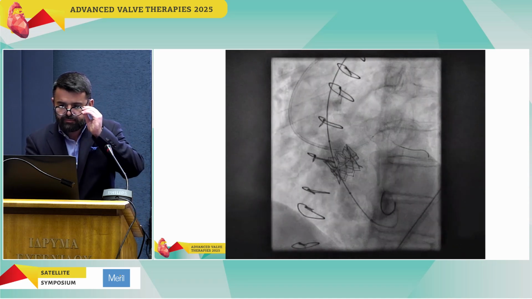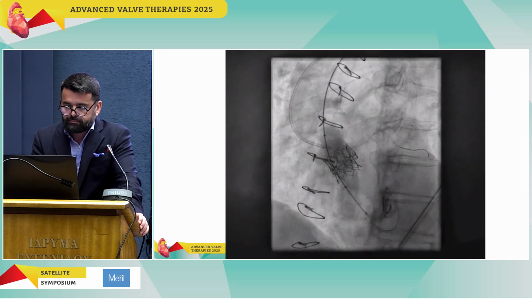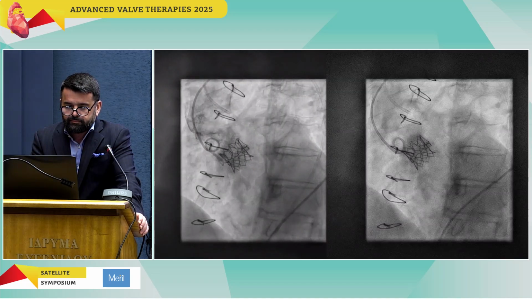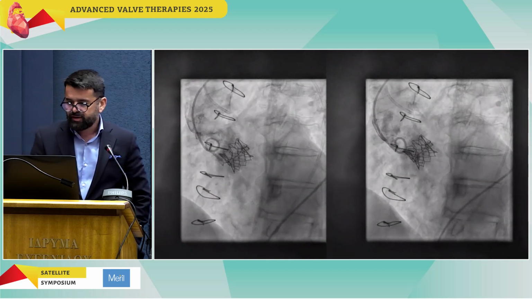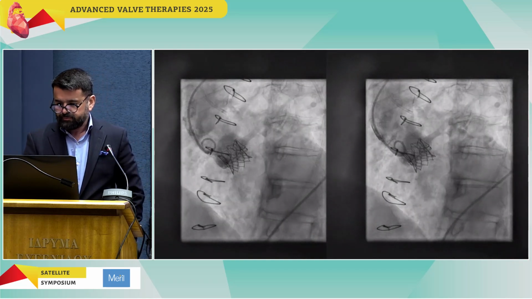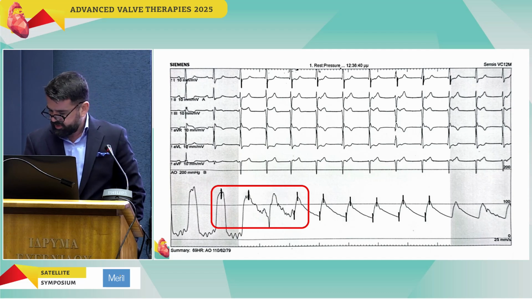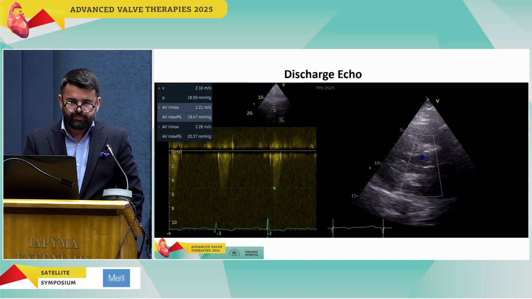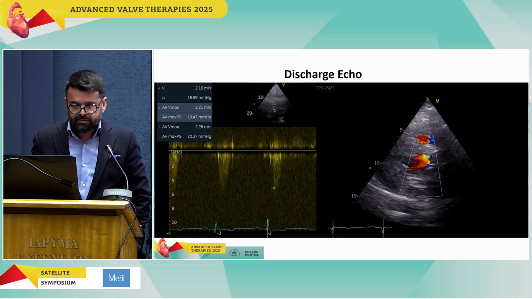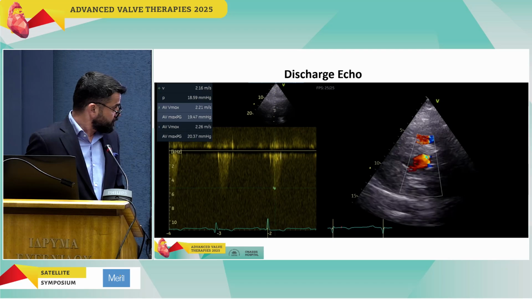As you can see here. So we measure the gradient, and I suppose we need to... So absence of regurgitation. The final result, absence of peak-to-peak gradient, and the discharge echo with a max gradient below 20. Okay, so this is good.